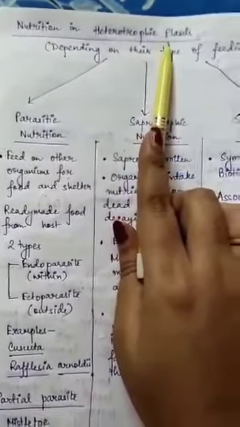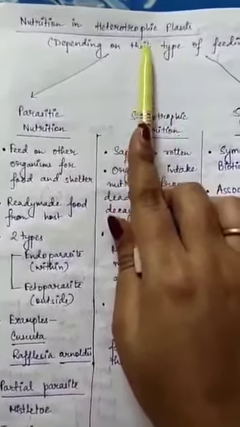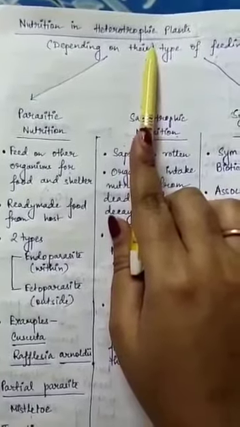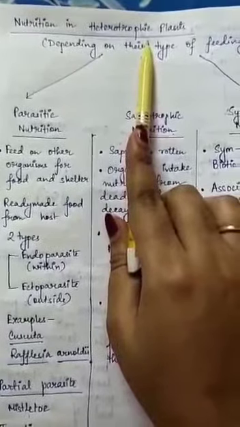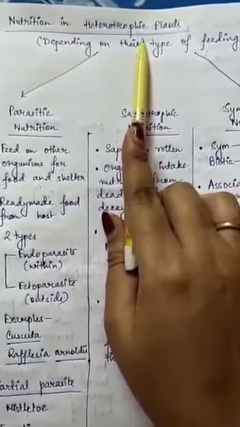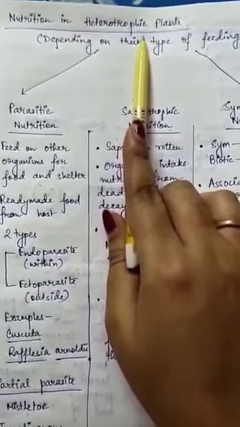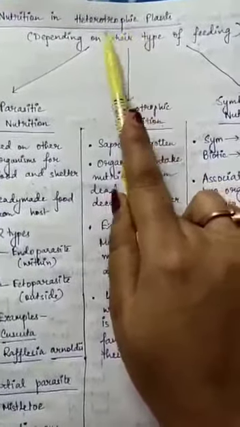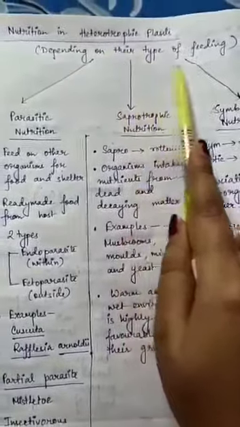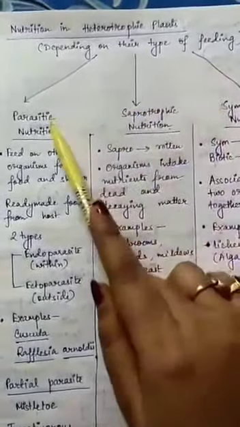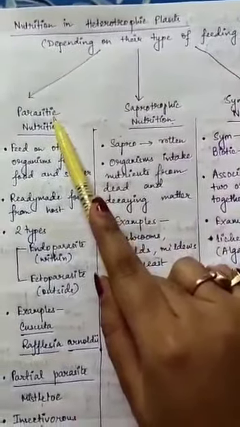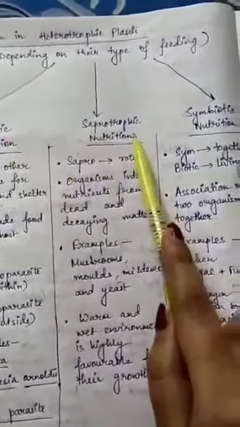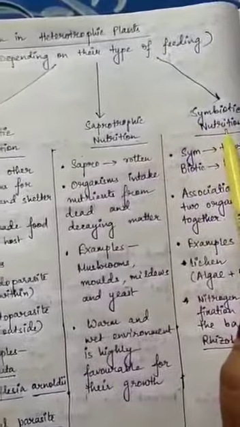Like I've said before, there are some plants which cannot prepare their own food due to lack of chlorophyll, the green pigment of the plants. Such non-green plants derive their nutrition by depending on the food produced by other plants. So they are referred to as what? They are referred to as heterotrophic plants. Depending on the type of feeding, these heterotrophic plants have 3 types of nutrition. What are those? Parasitic nutrition, saprotrophic nutrition and symbiotic nutrition.